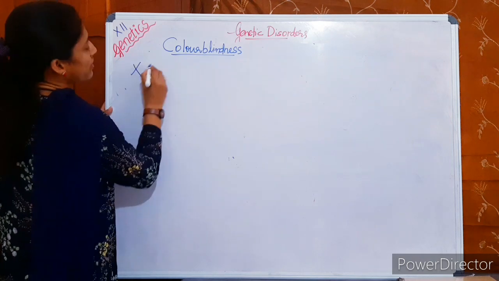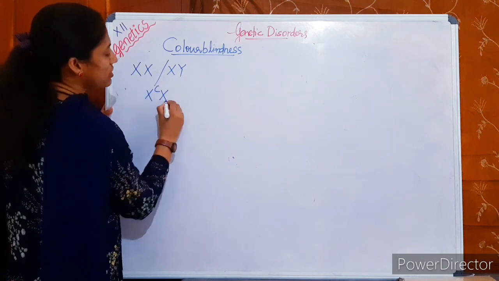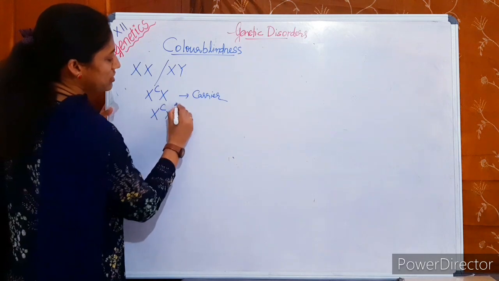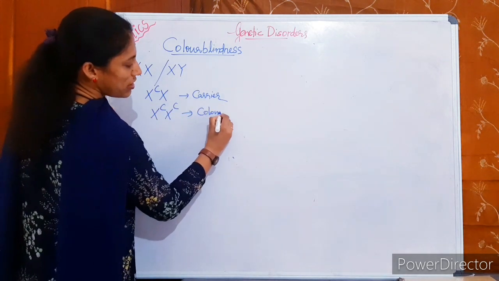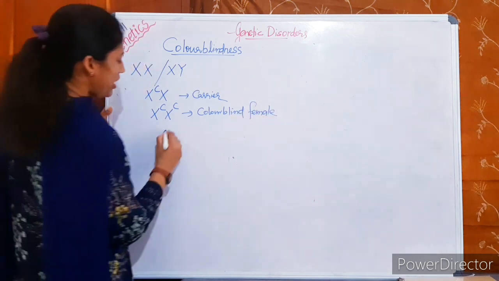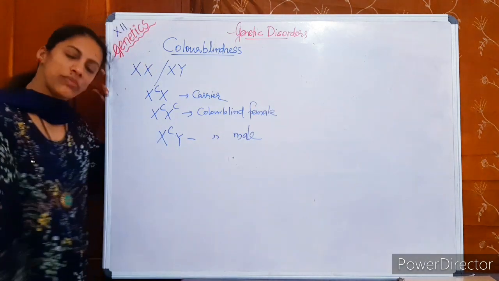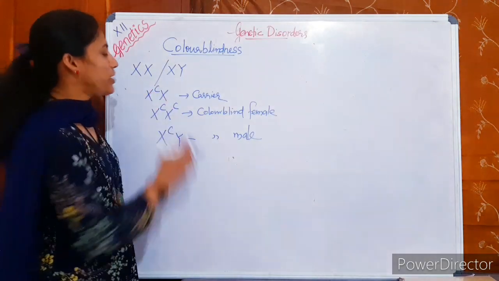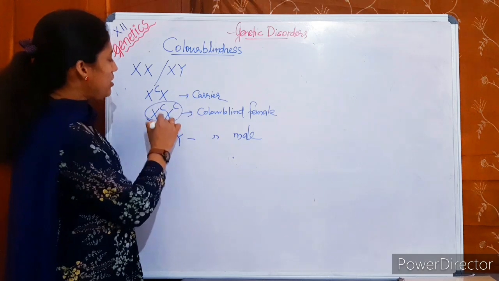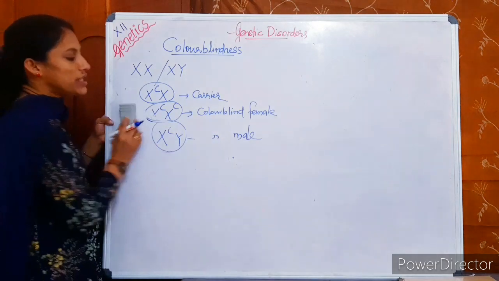Similarly we can represent the disease: XX is normal female, XY normal male, X^C X is carrier, X^C X^C is colorblind female, and X^C Y is colorblind male. This way we represent the symbols, similar to hemophilia, just using the letter C. So colorblind female, carrier female, colorblind male, conditions are similar.